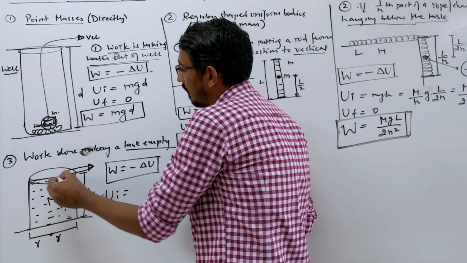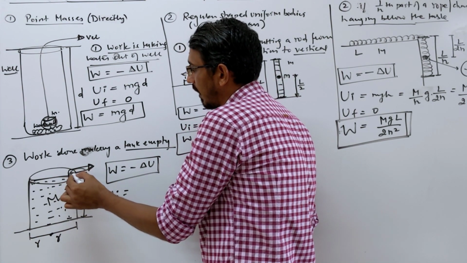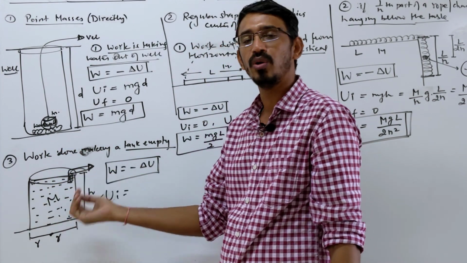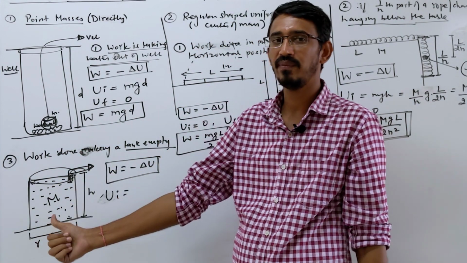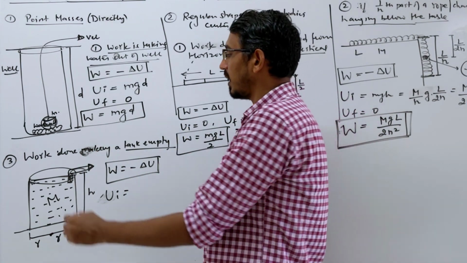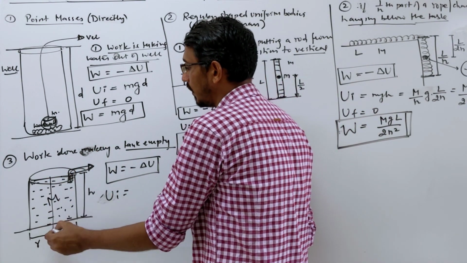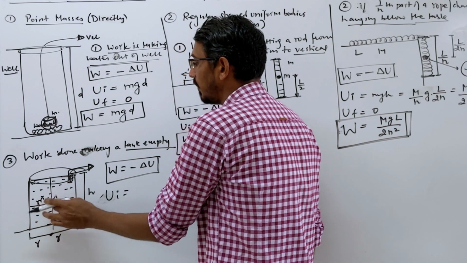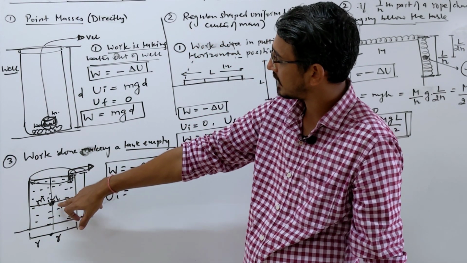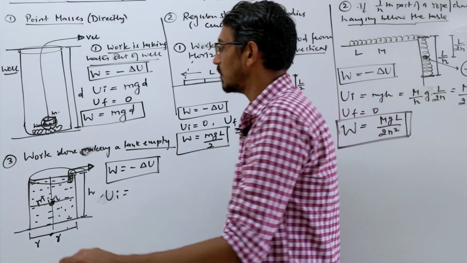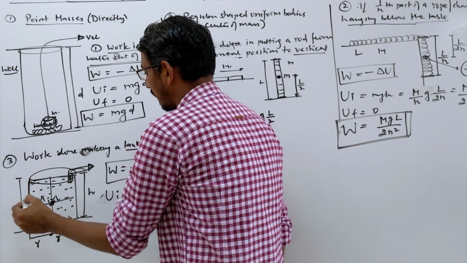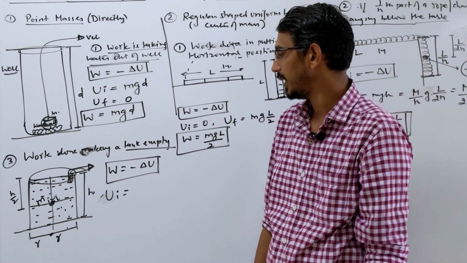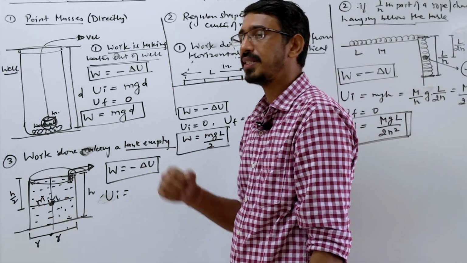When it's fully filled, it is very easy to take out water from the surface. But once the level is going down and down, you have to do more and more work to take the same water out. So mass is varying from this point to that point. So you will take the center of mass. Suppose total mass is given m, then we assume that the whole mass is located at the center of mass of this tank. That will be at what depth? Whatever height is given, h by 2 will be the depth, right? Clear?